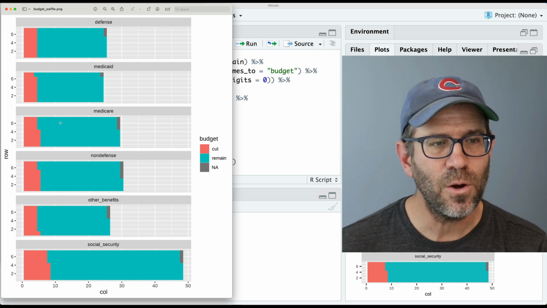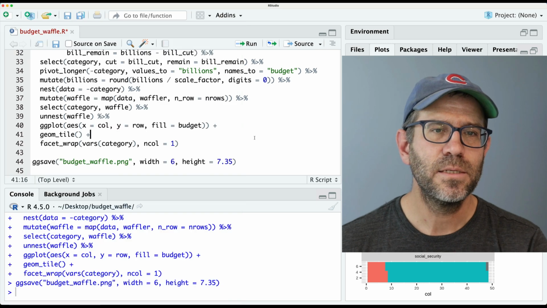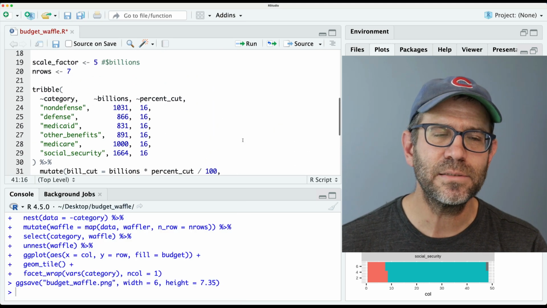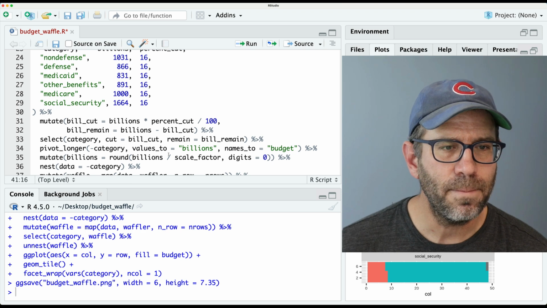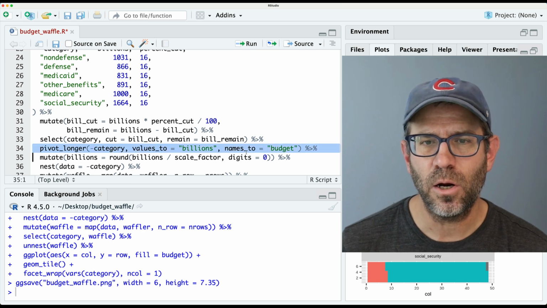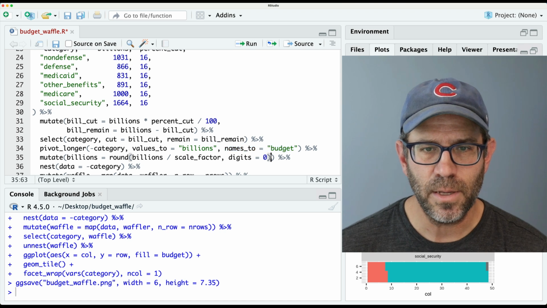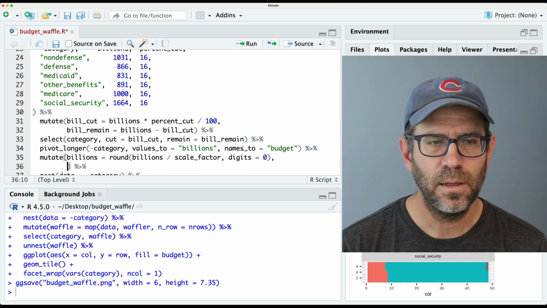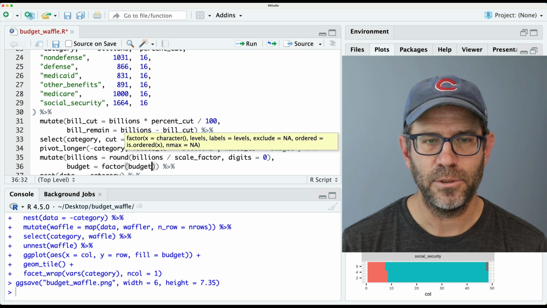All right, let's go about changing the order to have remain, cut, and NA. Whenever we want to change the order of things, it's best to do that with a factor. So we will come back up here, and in pivot longer, we create a column called budget. I'm going to come into the following mutate statement and do budget equals factor on budget.